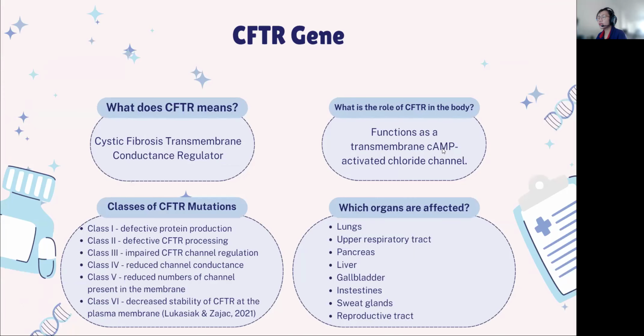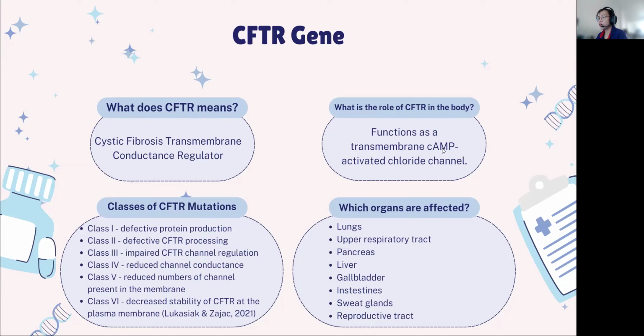So the main playmaker in cystic fibrosis is the CFTR gene. What does CFTR mean? CFTR means cystic fibrosis transmembrane conductance regulator. It is a protein that functions as a transmembrane cAMP activated chloride channel. So this protein is responsible for regulating the flow of salt and fluids in and out of the cells in different parts of the body. It has different classes of CFTR mutations, class 1 to 6, but the mutations from class 1 to 3 are considered more severe forms of cystic fibrosis than those from classes 4 to 6.